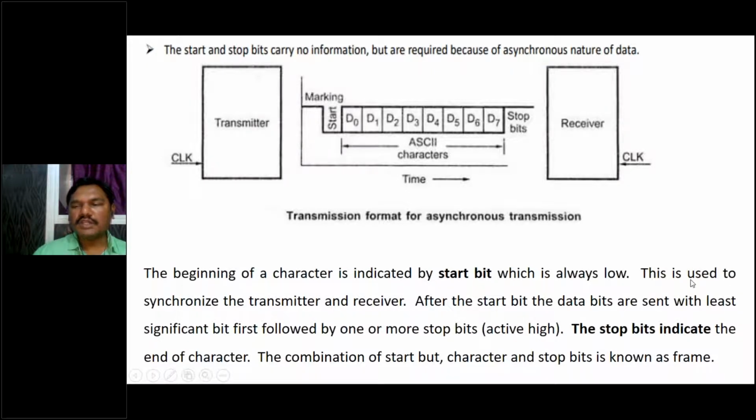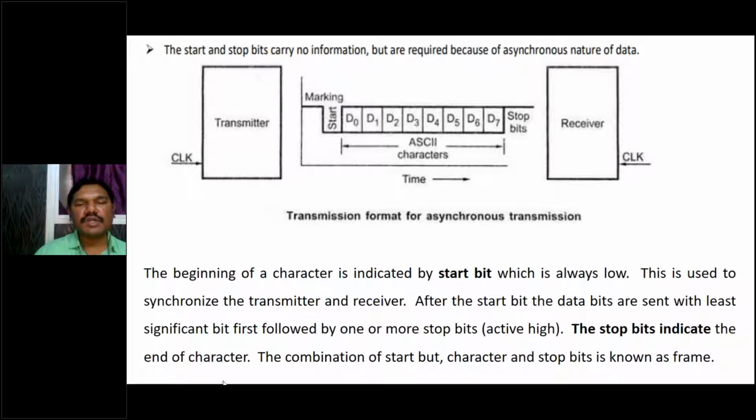This is used to synchronize the transmitter and receiver. After the start bit, the data bits are sent, least significant bit first, followed by one or more stop bits. So between start and stop bits the data is transmitted. If we have one more packet, again it will have one start bit, data bits and stop bits. Like that, a number of packets will be transmitted.